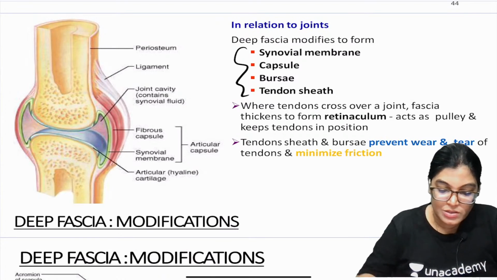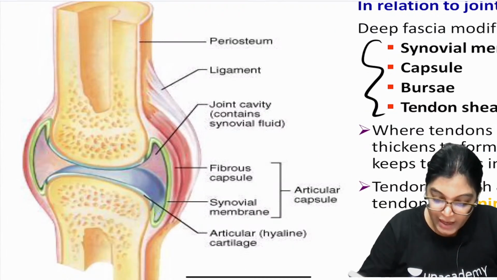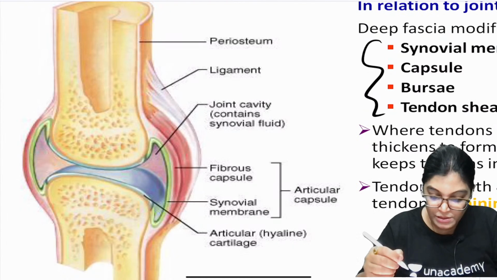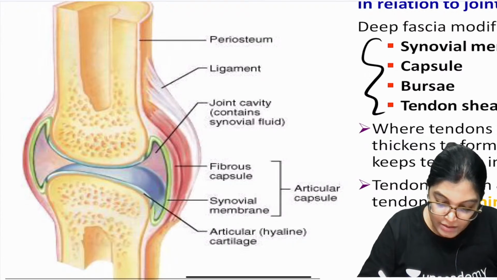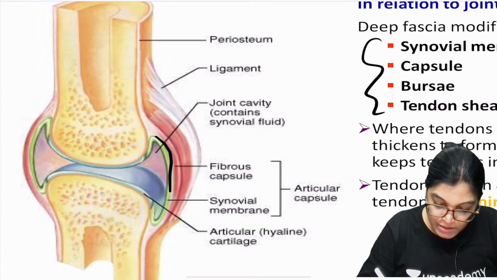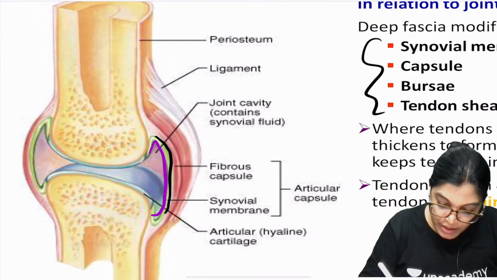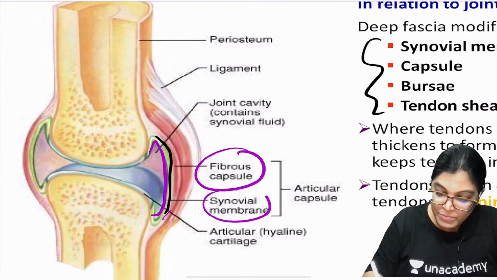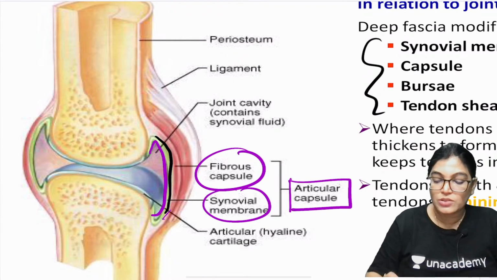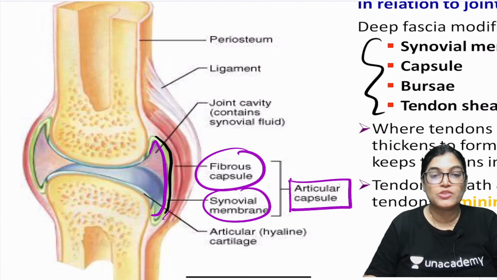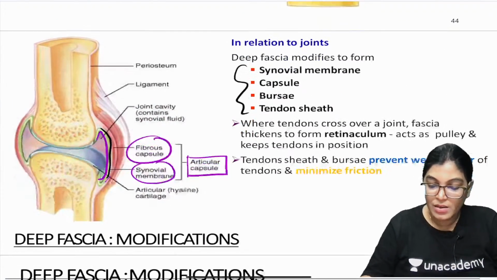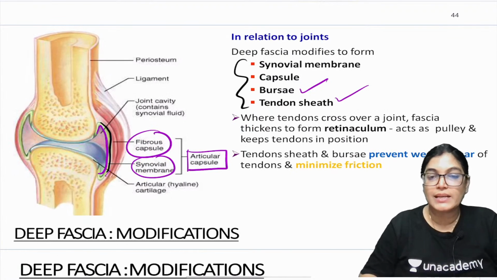See here, this is a joint cavity, and in this joint cavity you can see the fibrous capsule, and underlying the fibrous capsule, the synovial membrane. These two structures, synovial membrane and fibrous capsule, together called the articular capsule, are modifications of deep fascia. Another modification is bursas and tendon sheath.